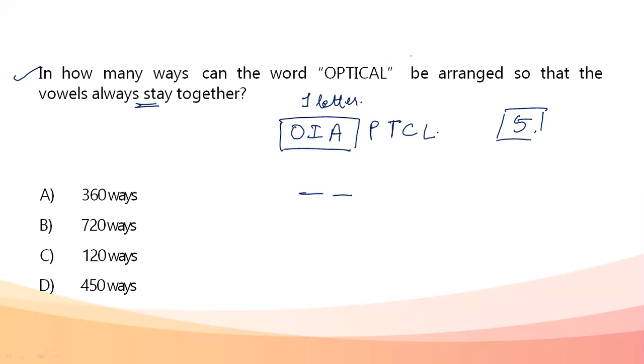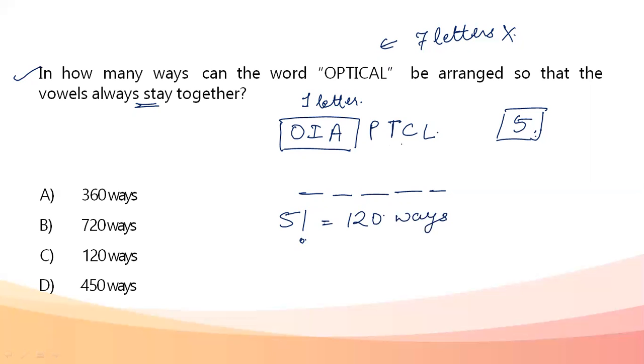So my question is no longer the arrangement of 7 letters. It is the arrangement of just 5 letters, at 5 places. So how do I arrange 5 letters at 5 places? It is simply 5 factorial ways. 5 factorial is 120. So in 120 ways, all of them are going to be arranged.